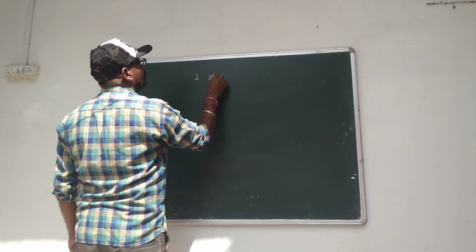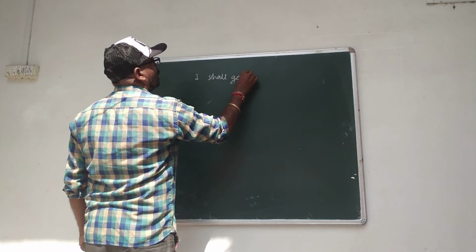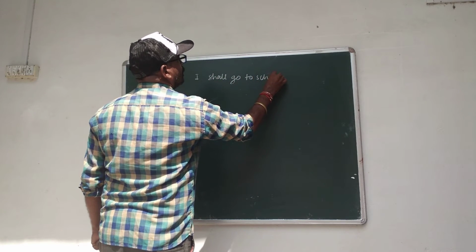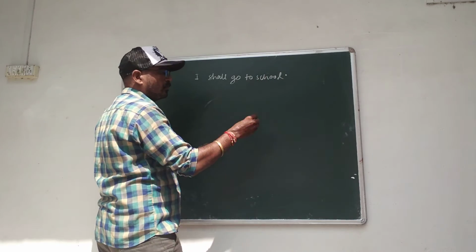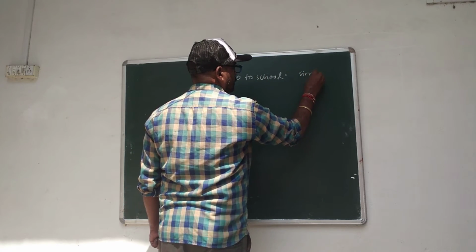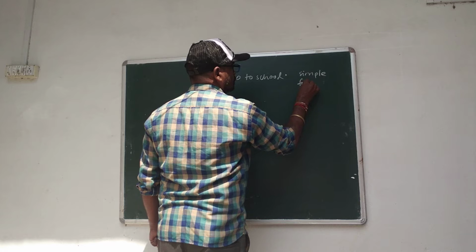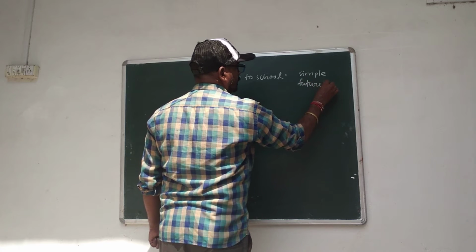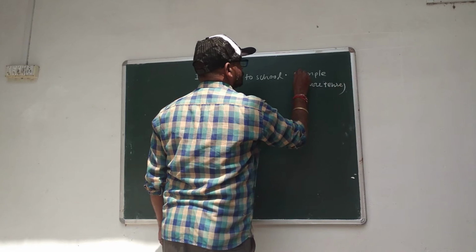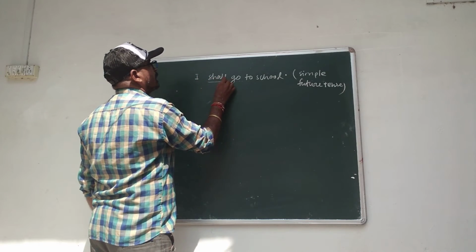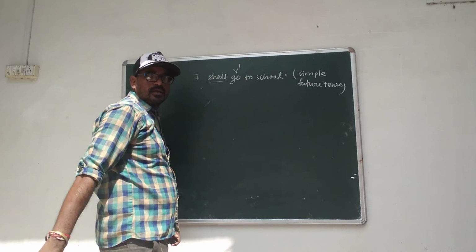I shall go to school. It is a sentence in simple future tense, because here shall and the verb's first form are given.